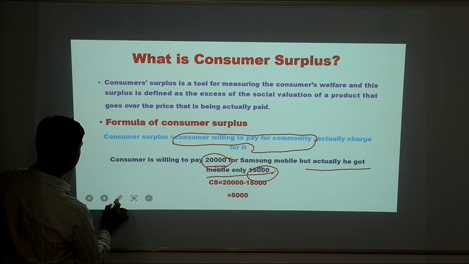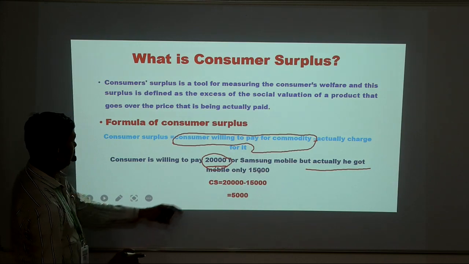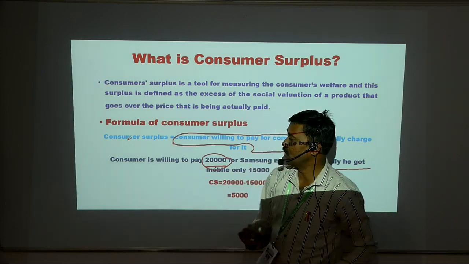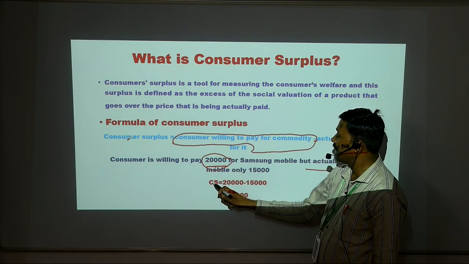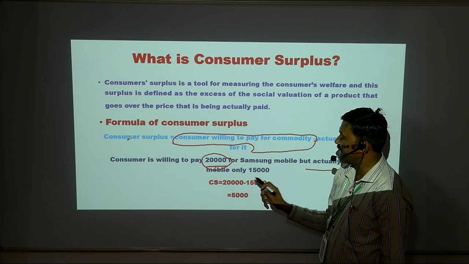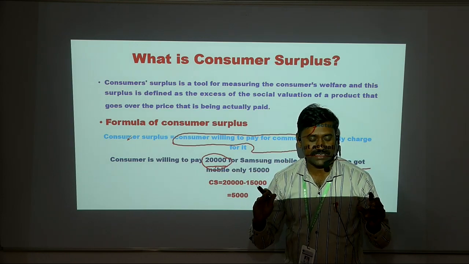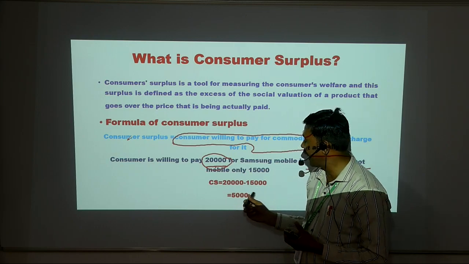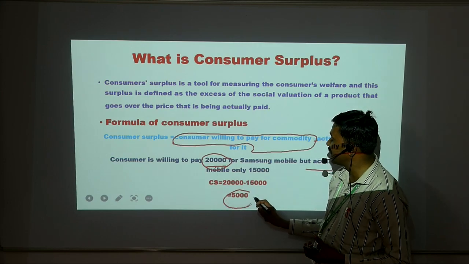So we can find that consumer surplus is equal to 20,000 rupees minus 15,000 rupees. I was ready to purchase that mobile for 20,000 rupees, but I got it for only 15,000 rupees, so 5,000 rupees is saved.